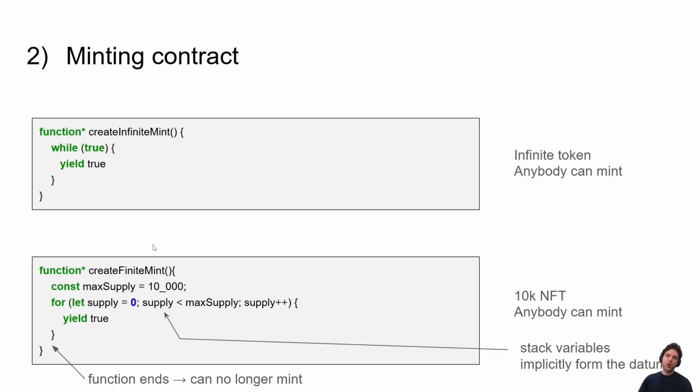Okay, but how do we write more complex things? Like, for example, a mint contract. Say you want a contract where anybody can mint tokens forever. Well, now this is just a simple while loop, right? So you say while true, yep, you can mint.